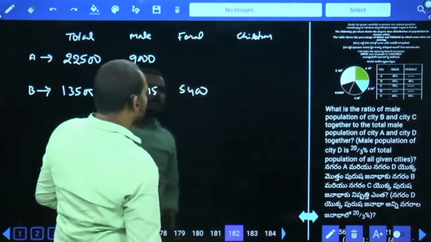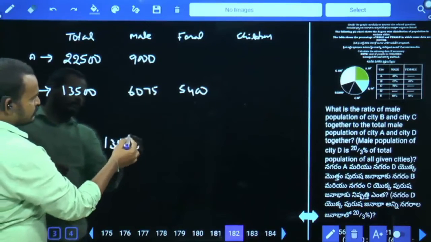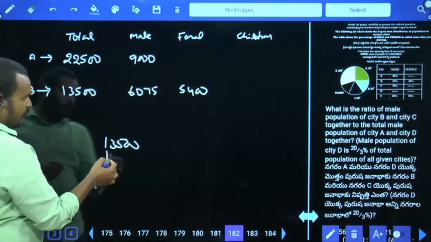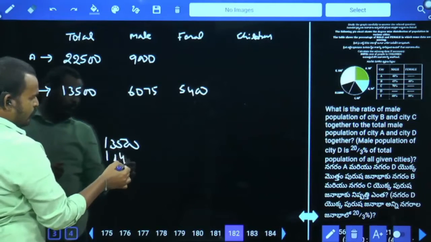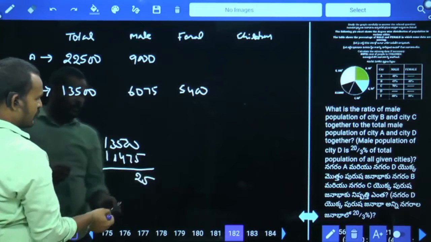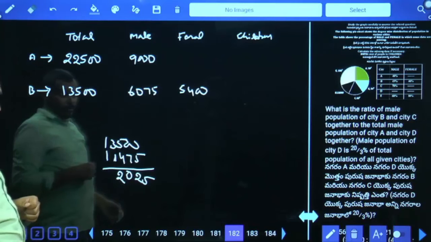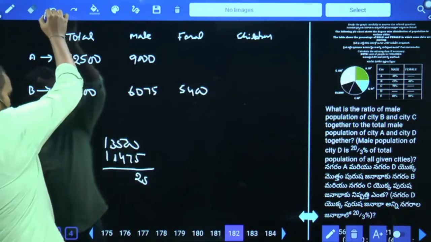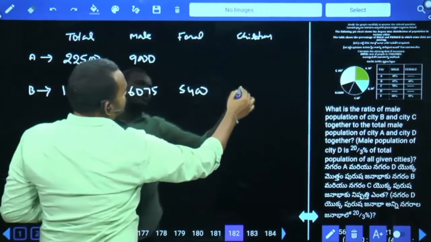The remaining difference is the children value. 13,500 minus 11,475, difference 2025. Those are children, 2025.